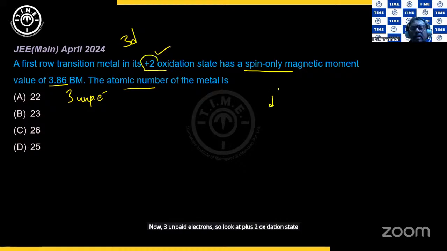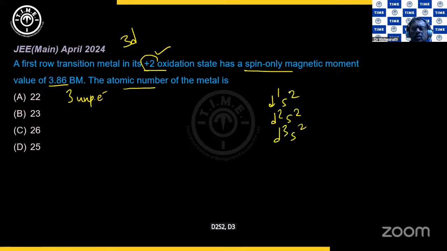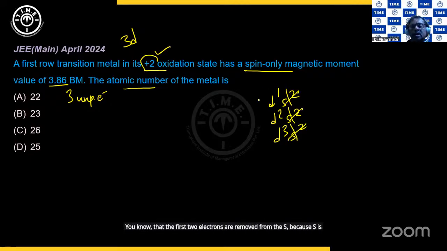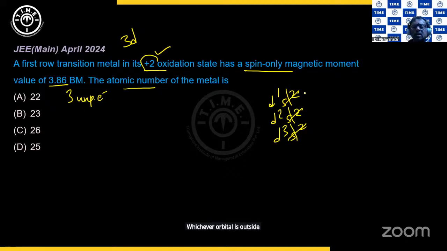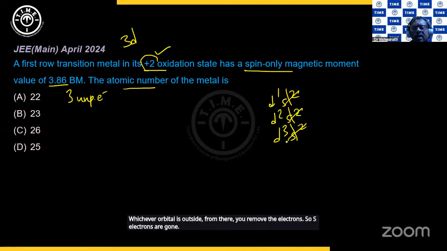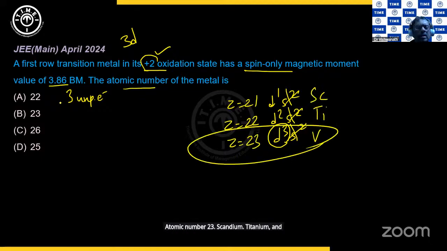All these are what? 3d1 4s2, 3d2 4s2, 3d3 4s2, like this. So s electrons we need to remove, because in +2 oxidation state, you know that the first 2 electrons are removed from the s because s is on the outside, because it is 3d and it is 4s. Whichever orbital is outside, from there you remove the electrons. So s electrons are gone, and we need 3 unpaired electrons. This is atomic number 21, this is 22, 23. Scandium, titanium, and this is vanadium. So option B it is. Clear?